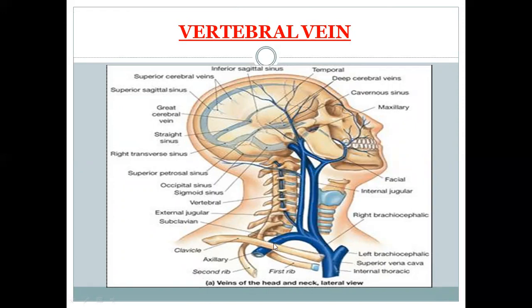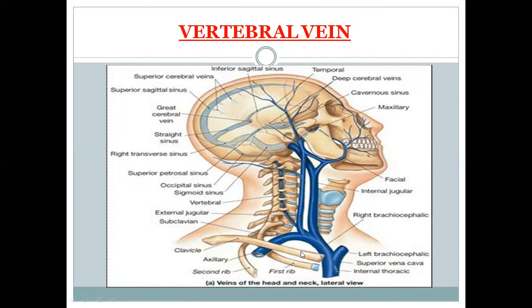Okay. The subclavian vein on the left side receives the thoracic duct, and on the right side the subclavian vein receives the right lymphatic duct. The subclavian vein receives the external jugular vein. It also joins with the internal jugular vein. On the right side it receives the right lymphatic duct.